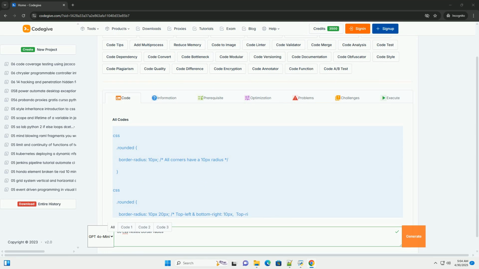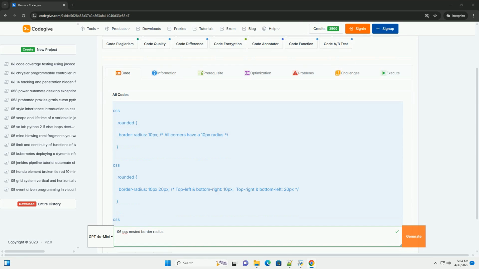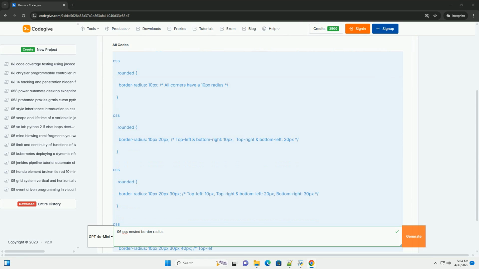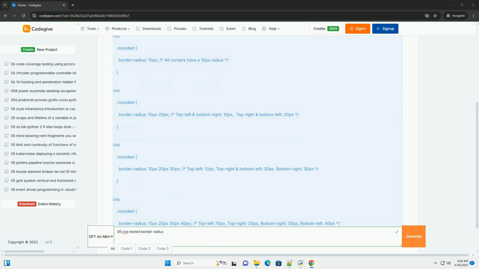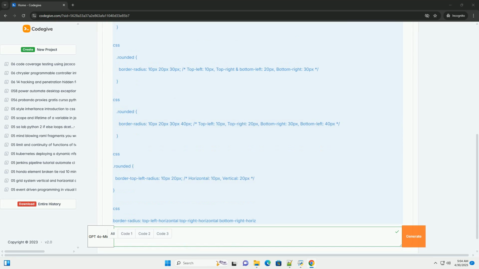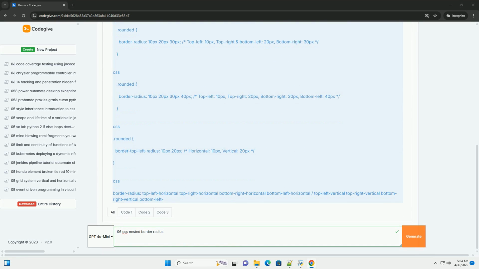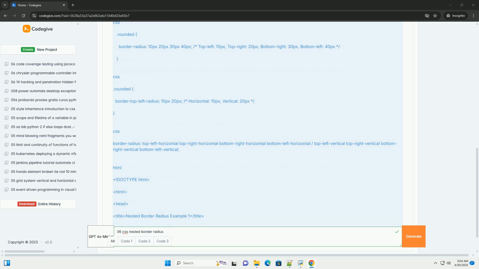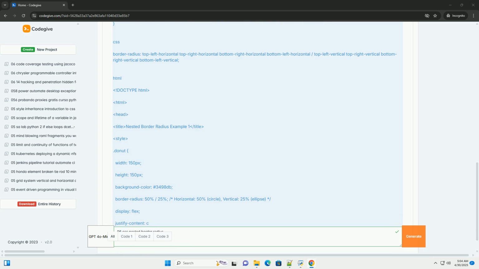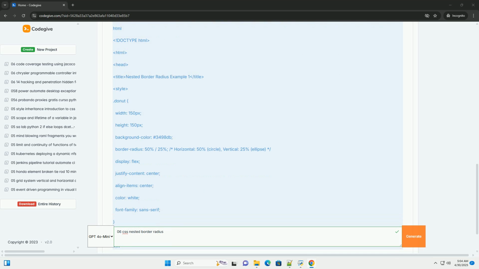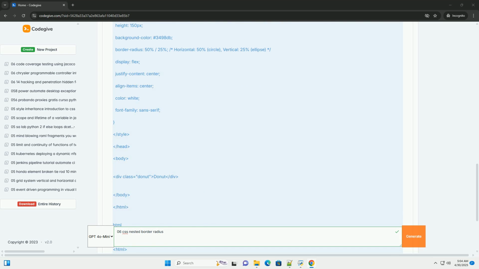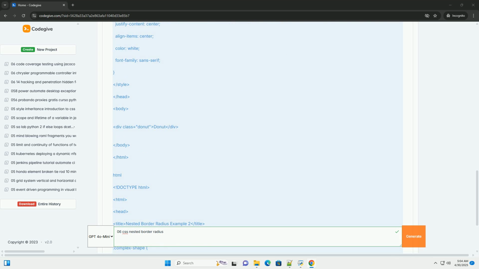CSS Nested Border Radius, a comprehensive guide. Nested border radius, sometimes referred to as donut or cutout borders, allow you to create complex and visually interesting shapes by combining multiple border radius values on a single element. It's a powerful technique for achieving effects beyond simple rounded corners. This tutorial will guide you through understanding and implementing nested border radius, covering the concepts, syntax, practical examples, and potential